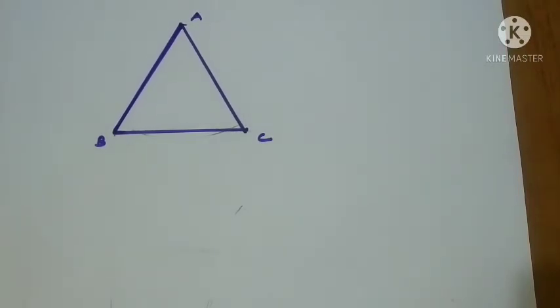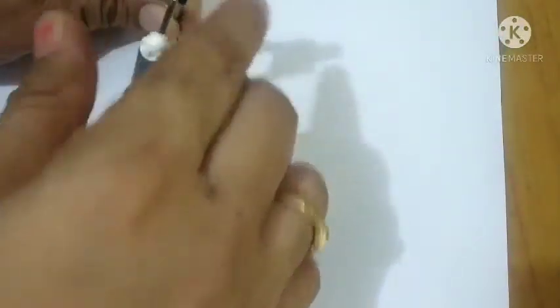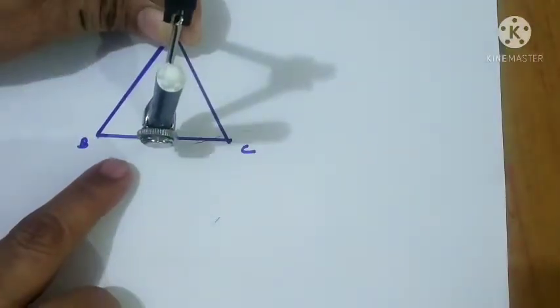Now let us see how to draw an altitude. Taking the vertex, keeping the compass tip here, then like this, and next we bring the compass to the opposite side like this. Okay. Now from here we have to make an arc like this.